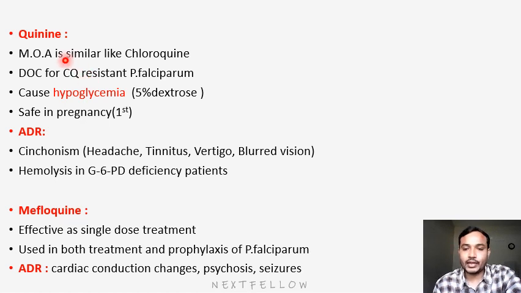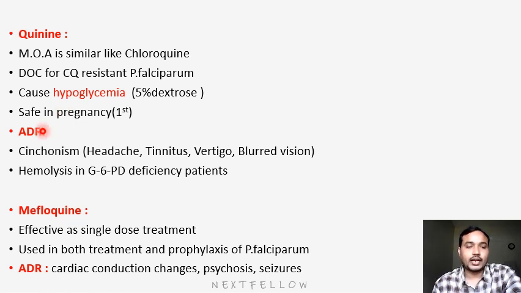The main thing is that quinine will cause hypoglycemia. That's why this drug has to be given along with 5% dextrose. A dextrose infusion has to be given along with this. When you are prescribing quinine, it should be administered along with 5% DNS. It is safe in pregnancy, mainly the first trimester. In the second and third trimester, we will use artesunate.